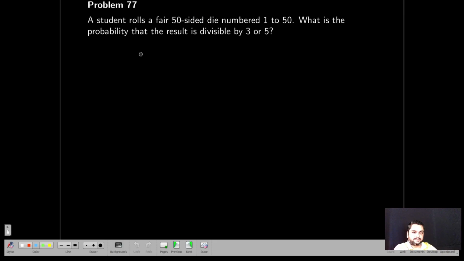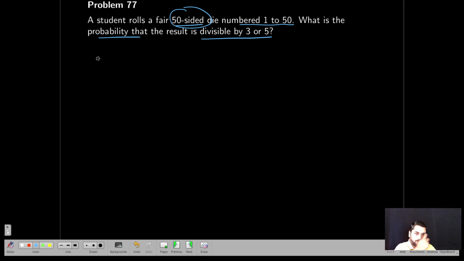Next, a student rolls a fair 50-sided die numbered 1 to 50. What is the probability that the result is divisible by 3 or 5? So this is a hypothetical question. What is a 50-sided die? I'm not sure. Okay, now we can solve it using uniform distribution, or simply you can solve it using